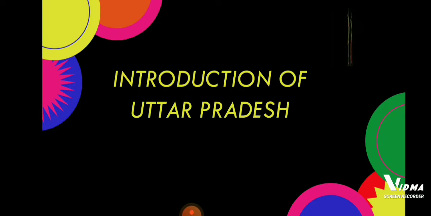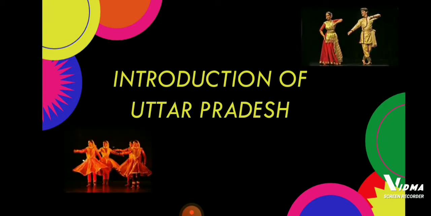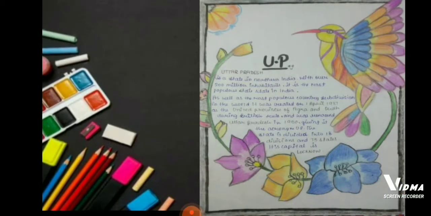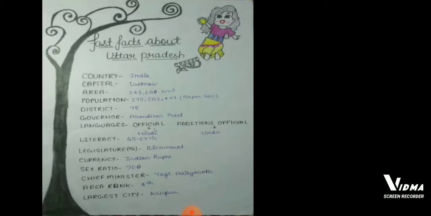Introduction of Uttar Pradesh. Uttar Pradesh is a state in northern India. It was created on 1 April 1937. Here are the fast facts about Uttar Pradesh.